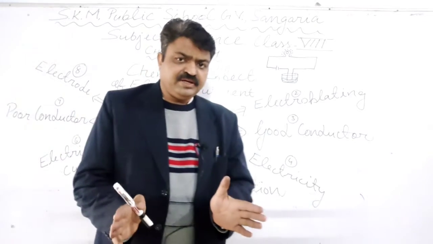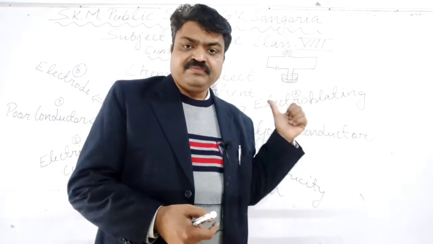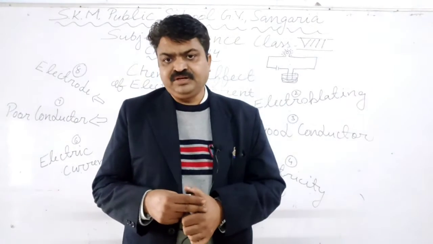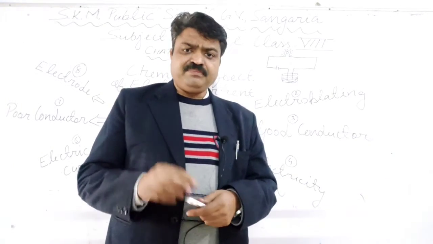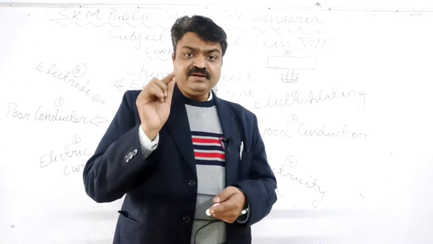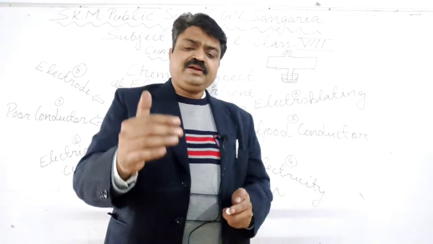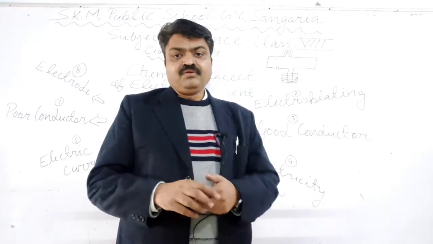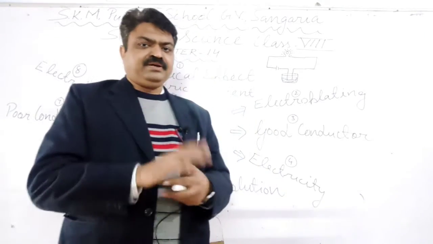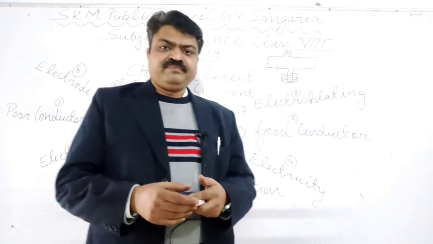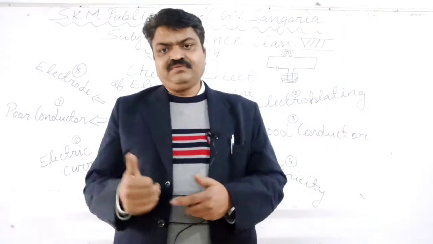Now electroplating is also related to the chemical effect of electric current, student, in which one desired metal, like gold, silver, platinum, is plated on the undesired metal like copper, iron, aluminium or silver.